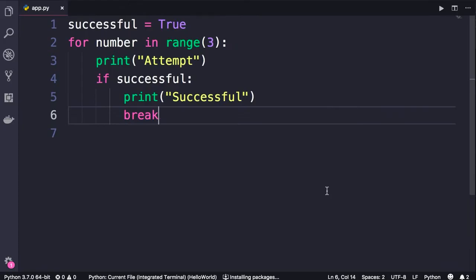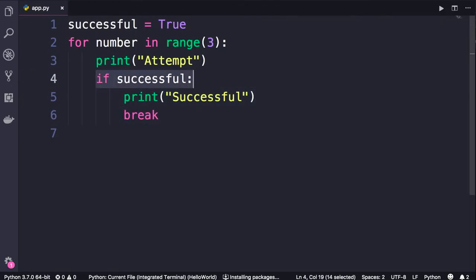So once again, I want you to pay great attention to the indentation here, because that's one of the common issues amongst beginners. So here's our for loop. These 2 lines are indented with 4 spaces, and they belong to our for loop. In every iteration, these 2 lines will be executed. Now, when we get to line 4, if this condition is true, then these 2 lines will be executed, because both these lines are indented below this if statement.